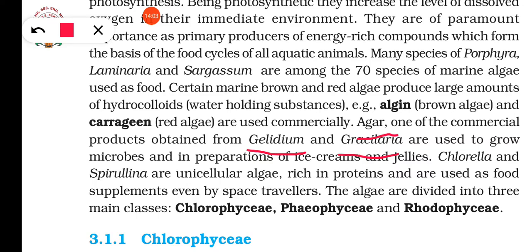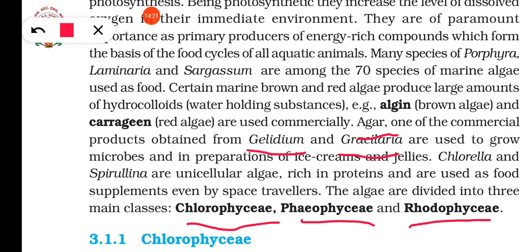Now the algae is divided into three major groups. What are they? Chlorophyceae, Phaeophyceae, and Rhodophyceae. These are the three main classes.